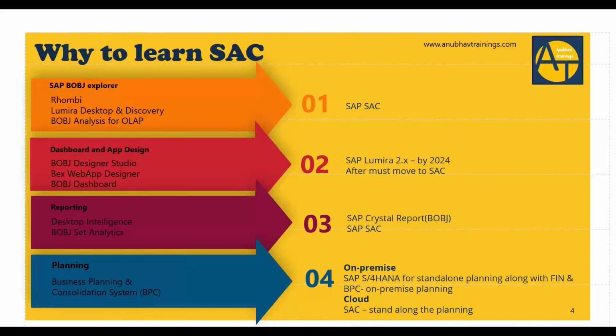If you're doing reporting using Desktop Intelligence or BobJ Set Analytics, finally you have two choices. One is to remain with Crystal Report, which is an on-premise solution. Or if your company wants to move to cloud, then you have to go to Analytics Cloud. Coming to planning, at the moment the only solution available in the market for business planning is SAP Analytics Cloud, which is a cloud solution. However, SAP has an on-premise solution called SAP BPC, Business Planning and Consolidation. But in case your company is looking to do planning in the cloud, SAP Analytics Cloud is the choice of tool.